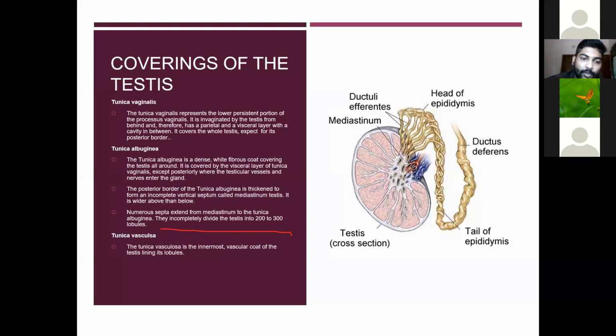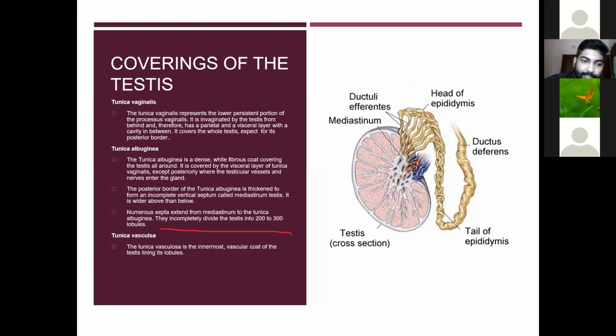Then the posterior border of the tunica albuginea is thickened to form an incomplete vertical septum called the mediastinum. Here you can see the posterior border of the tunica albuginea forms the mediastinum testis. It forms an incomplete vertical septum. The mediastinum testis is wider above than below. These white lines are the septa.